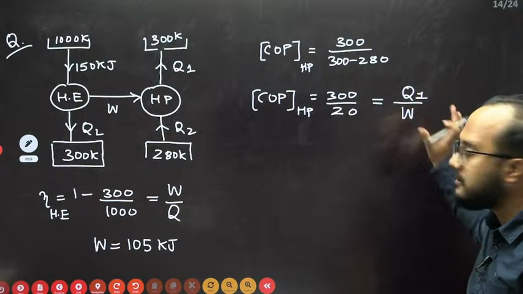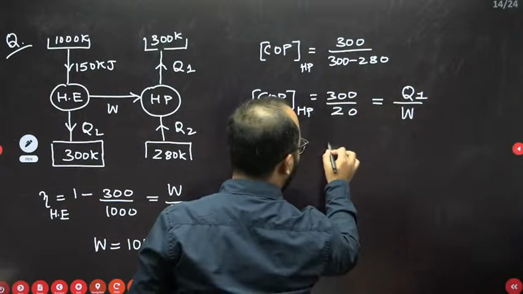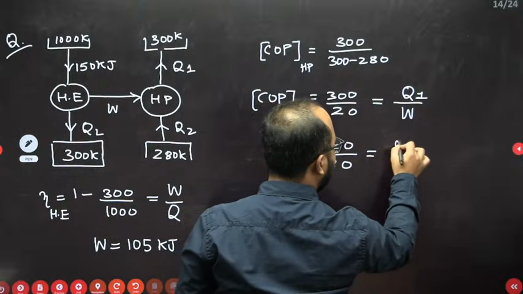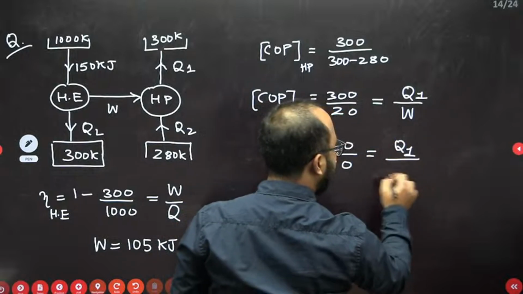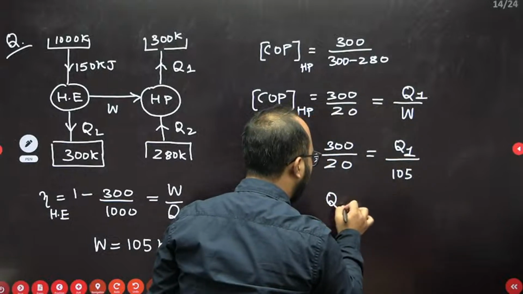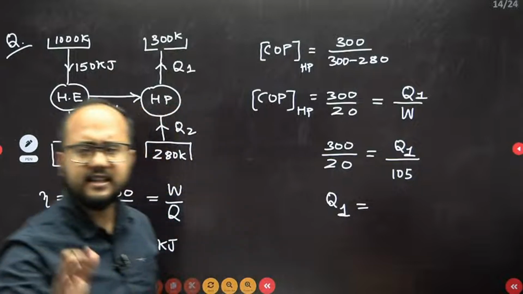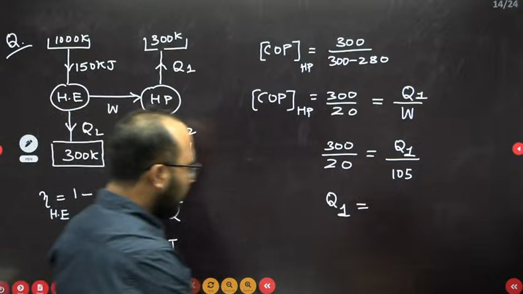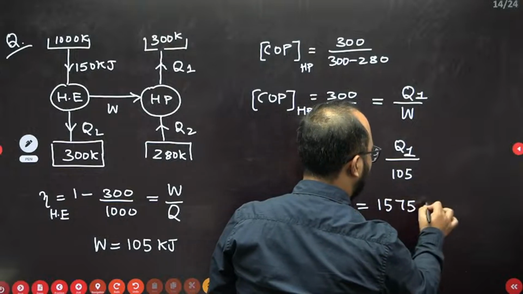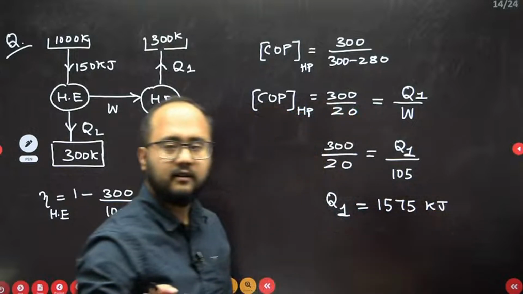So Q1 divided by W. Now the COP for 300 we have already calculated using the reversible formula, right? So with this you will get the Q1 value from W. What is W? We have already calculated 105. So from here you will very easily get the Q1 answer. Let me check what the answer is: 1575. So please cross check the calculations.